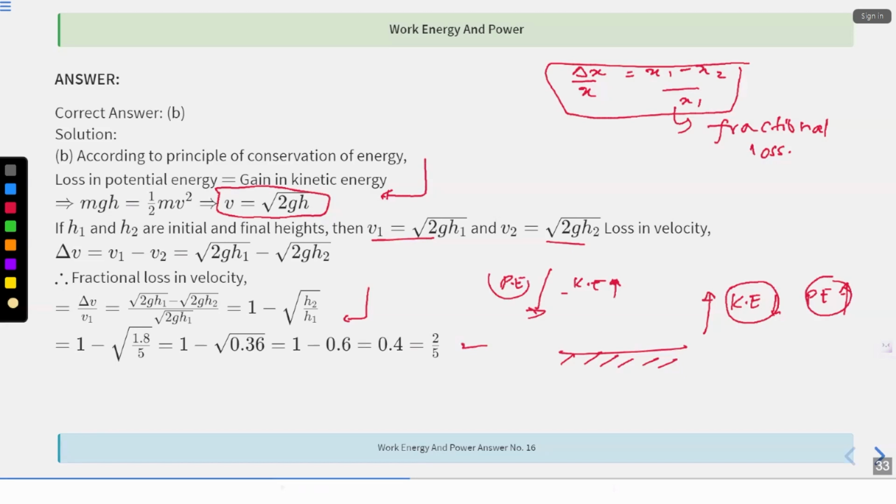How much this is decreasing, that much this is increasing. So the loss in potential energy, that is mgh, is equal to gain in kinetic energy, that is half mv square. This is what we have written over here. And from here we have stated our assumption. I hope everything is clear.